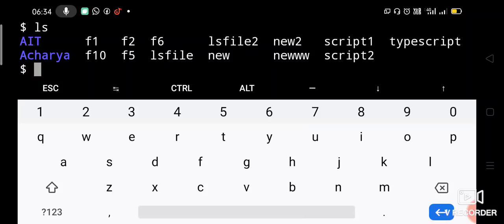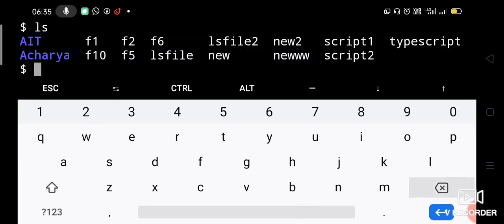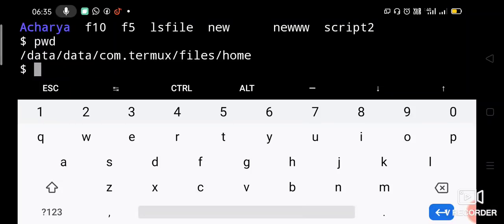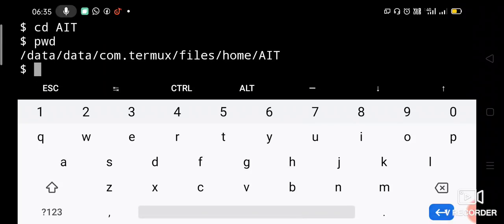Okay. Now get into AIT directory. Let us say cd AIT. Change directory to AIT. Before that we can check where we are. pwd. Now we are in home. Now let us say cd AIT. Okay, now we change to AIT directory. Now check pwd. See, now from home to AIT we came to the next level.